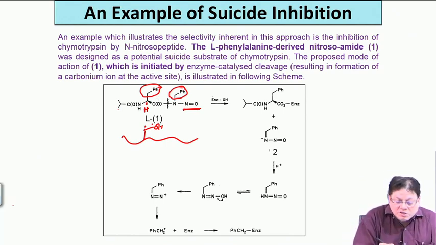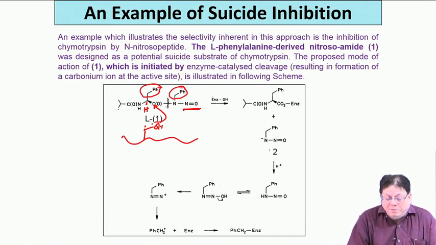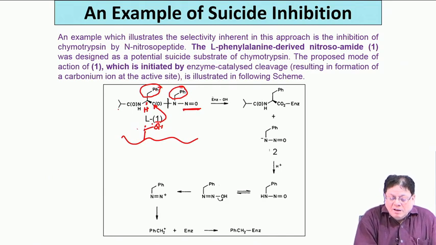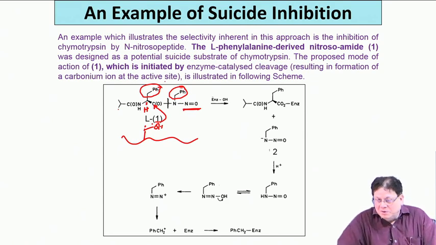So, what was it supposed to do? The OH is supposed to attack the carbonyl and break the carbon nitrogen bond, which was earlier the peptide bond. Here it is N-nitroso N-benzyl. Because you have this benzyl group in the correct configuration, there was no problem. It binds to the active site, and by this catalytic triad mechanism, it hydrolyzes this carbon nitrogen bond.